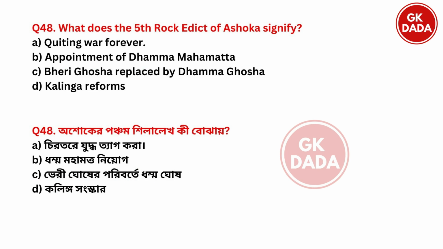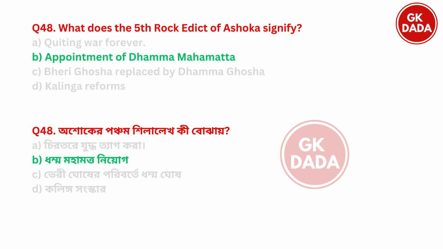Next. What does the fifth rock edict of Ashoka signify? Fifth rock edict. Option A, quitting war forever. Option B, appointment of Dhamma Mahamatra. Option C, Vedic Age replaced by Dhamma Age. Option D, Kalinga reforms. So the fifth rock edict signifies option B, appointment of Dhamma Mahamatra.